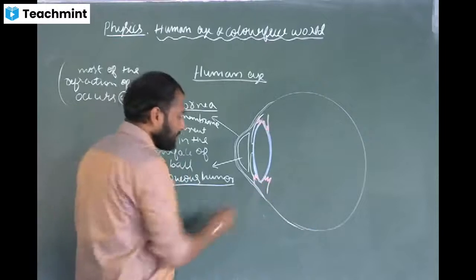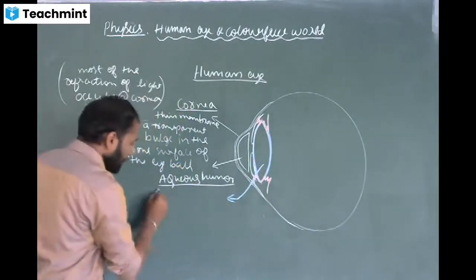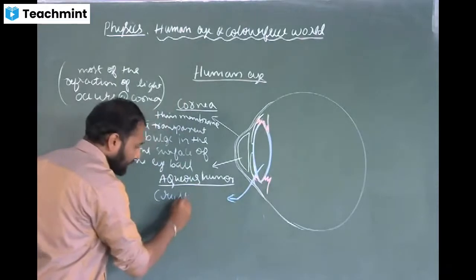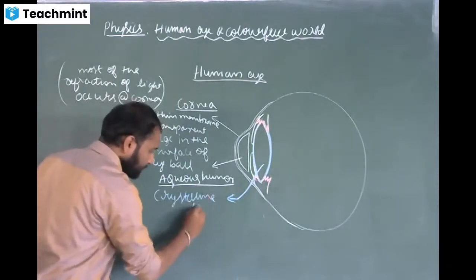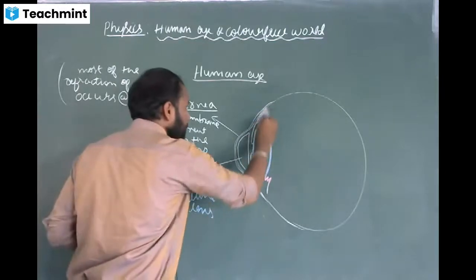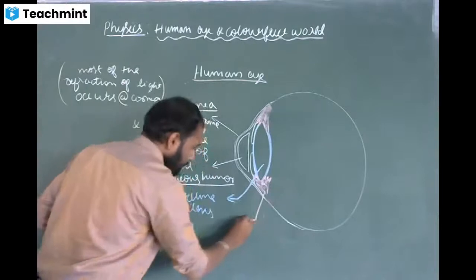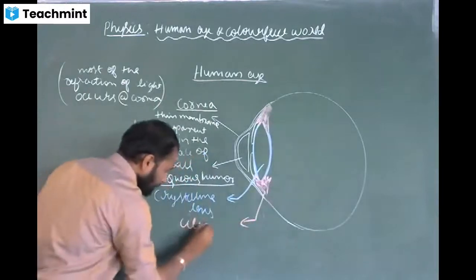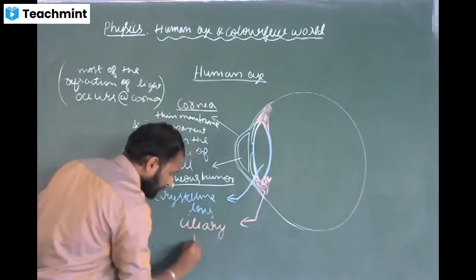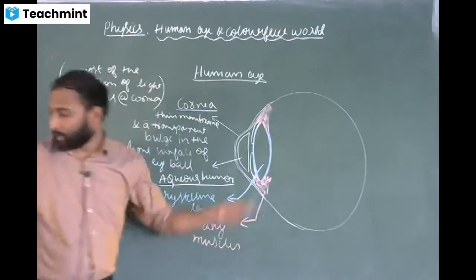So these are the ciliary muscles. This is the crystalline lens. So I will write the parts: crystalline lens, ciliary muscles.